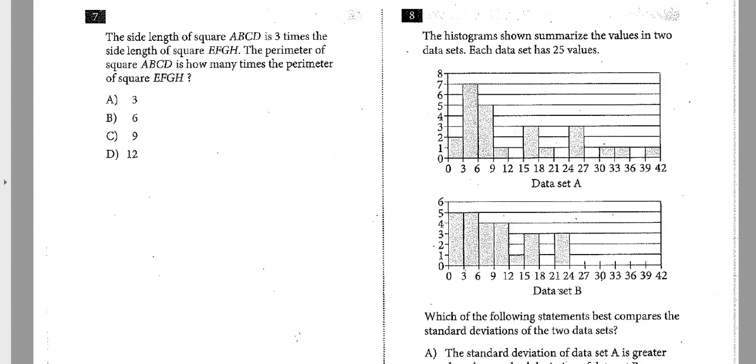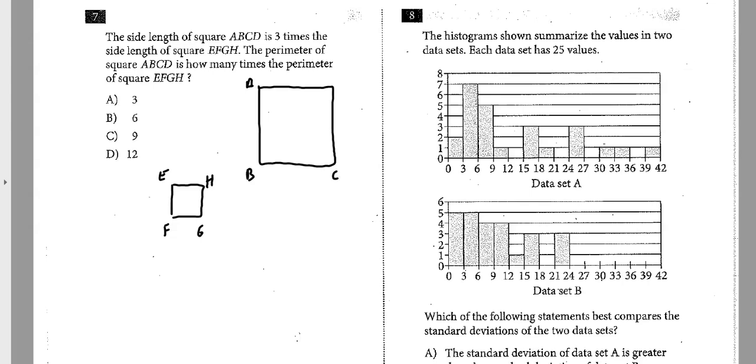Number 7 says the side length of a square is 3 times the side length of another square. The perimeter is how many times the perimeter? All right, there's a rule for this if you can remember it, but how about we just draw it? The side length of ABCD is 3 times the other one. So ABCD, this dude is the big dog, and his side length, oh, it's a square, not a rectangle. What the heck am I doing? So I got a square, and then I got a little square, and this is the EFGH, and this is the ABCD. And it says the side length of ABCD is 3 times the other one.